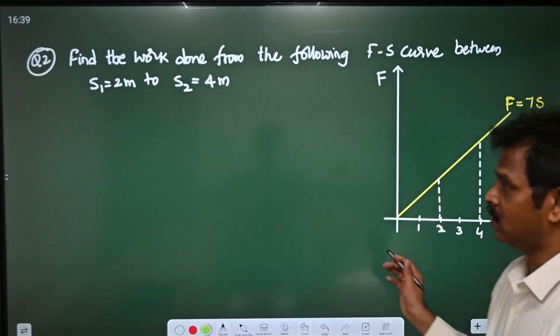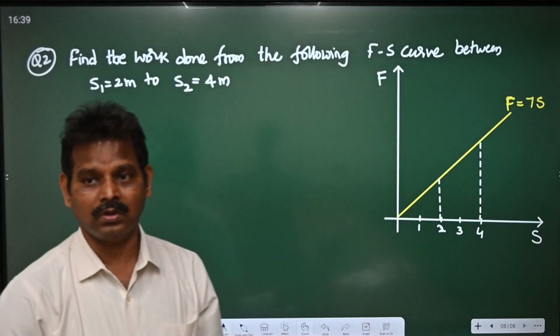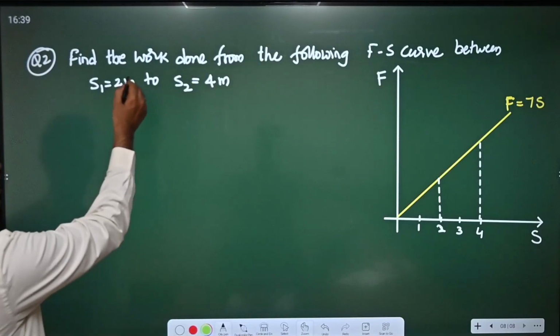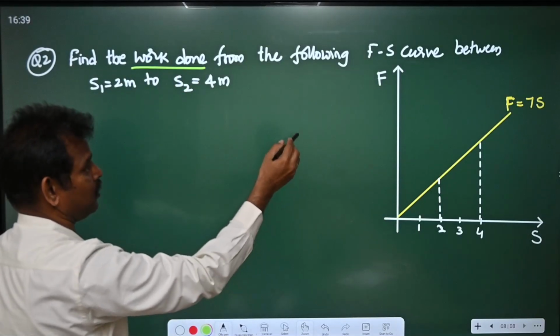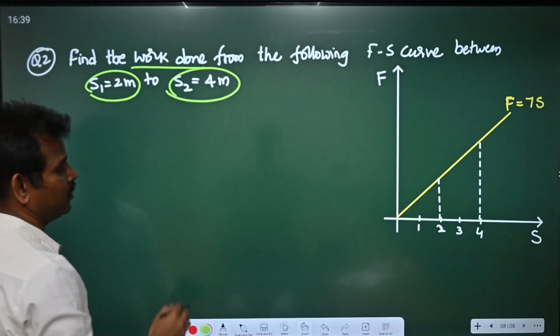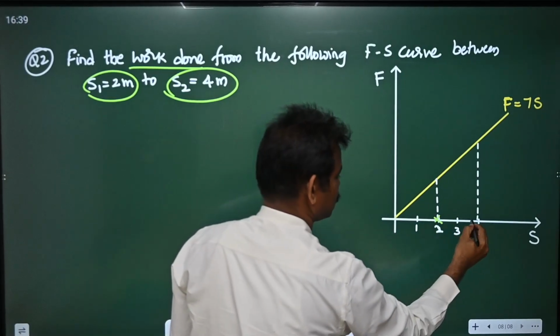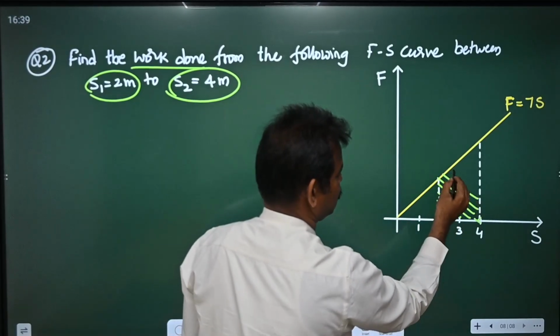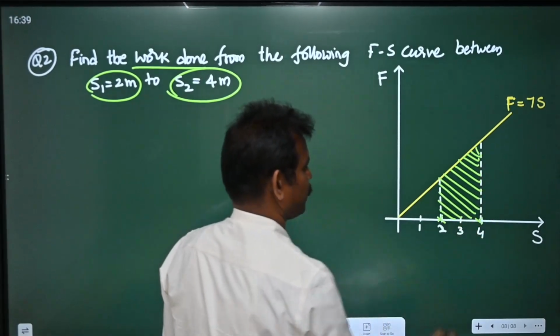Similarly, if you take another problem based on definite integration: find the work done from the following F-s curve when s is from 2 to 4, between 2 to 4. So between this, we need to find the area under this line.